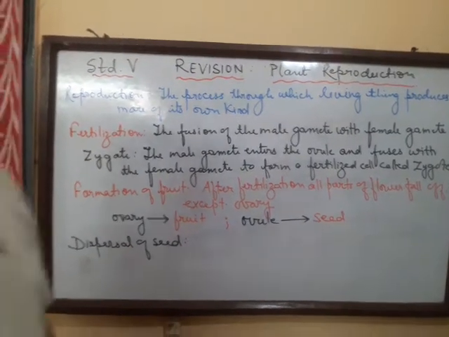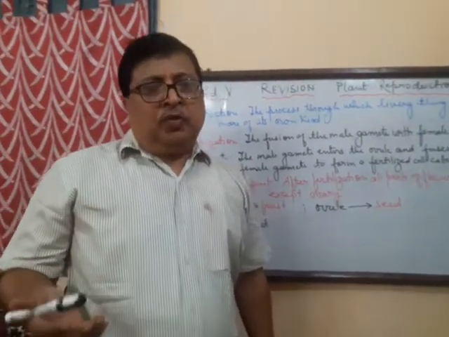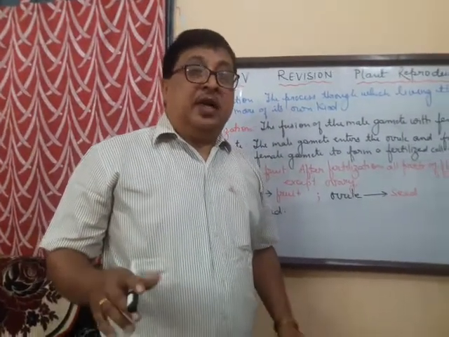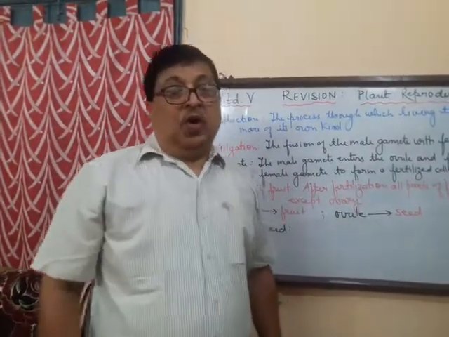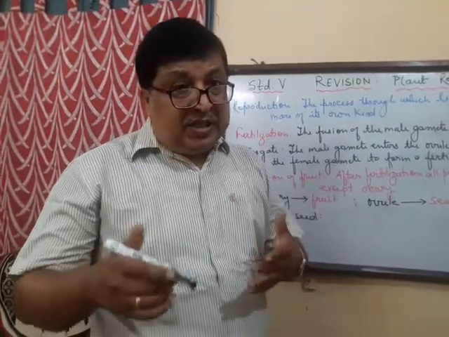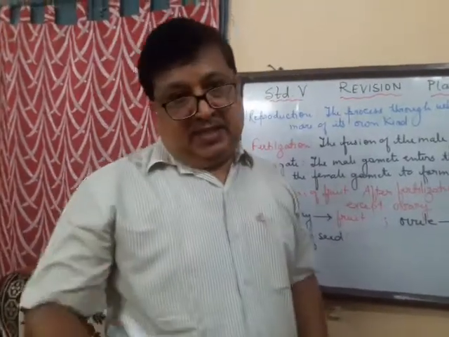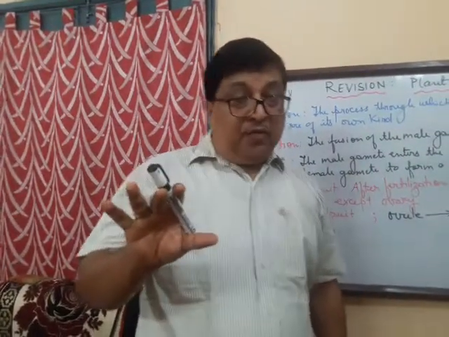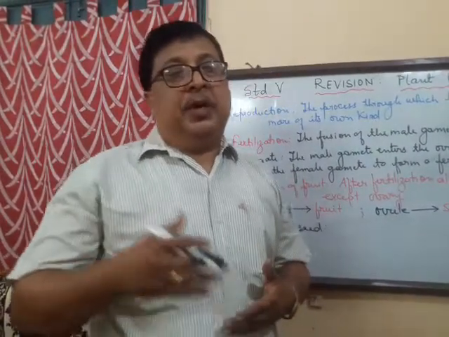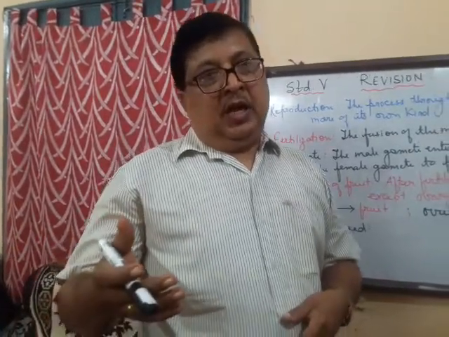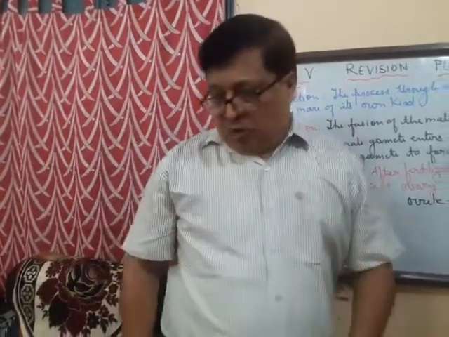Now after fertilization, what happens? After fertilization, most or all the parts of the flower fall off one by one except the ovary. The ovary develops and changes into the fruit, and the ovules change into the seeds. This is the formation of the fruit. And now each seed is again capable of germinating into a new plant. And of course, the structure of the seed was already discussed.